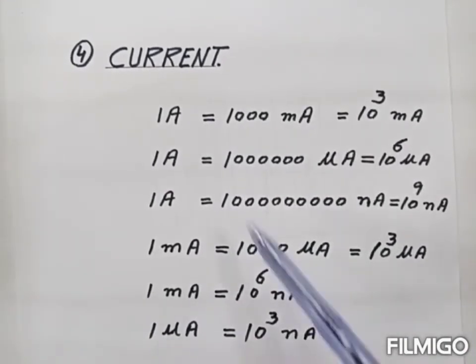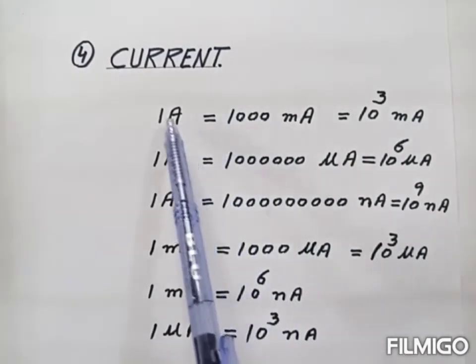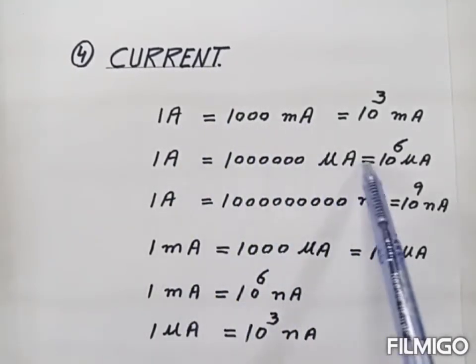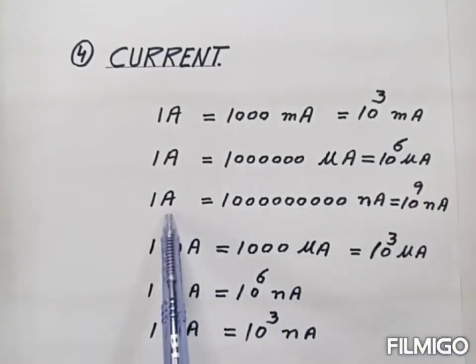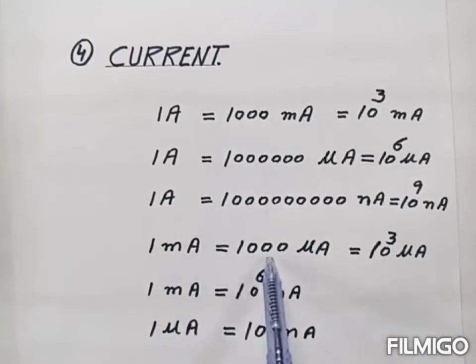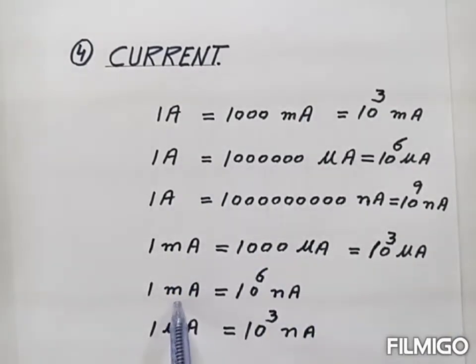Now these are the conversion relations of the current. 1 ampere is equal to 1000 milliampere, 1 ampere is equal to 10 power 6 microampere, 1 ampere is equal to 10 power 9 nanoampere, 1 milliampere is equal to 1000 microampere, 1 milliampere is 10 power 6 nanoampere, 1 microampere is 10 power 3 nanoampere. These are the conversion relations.